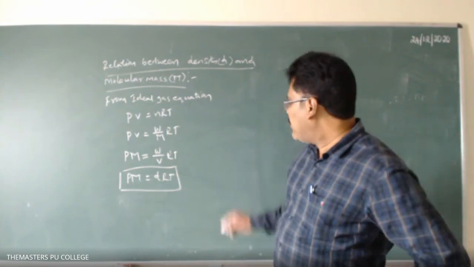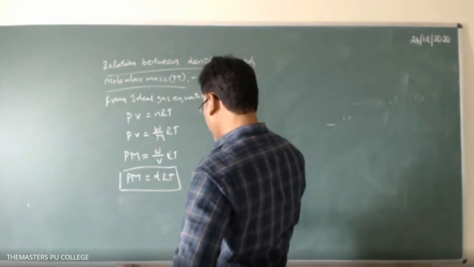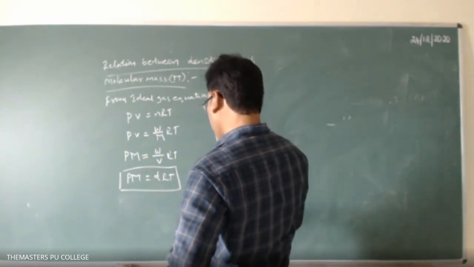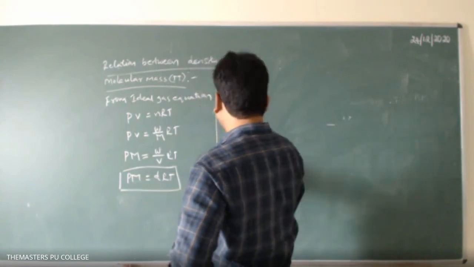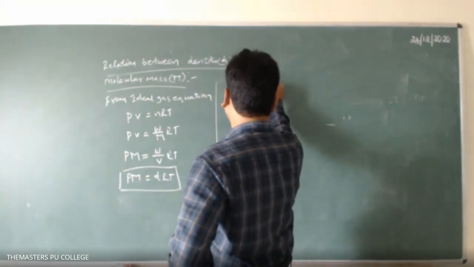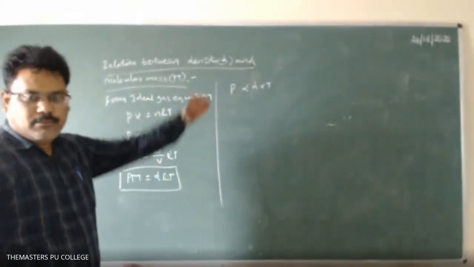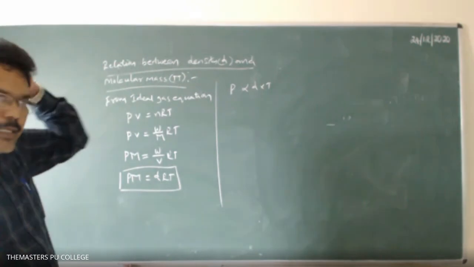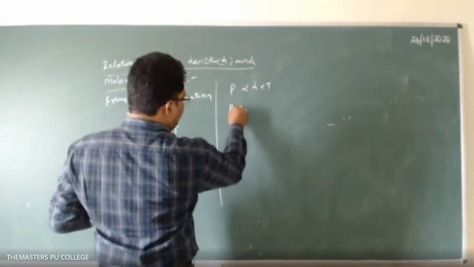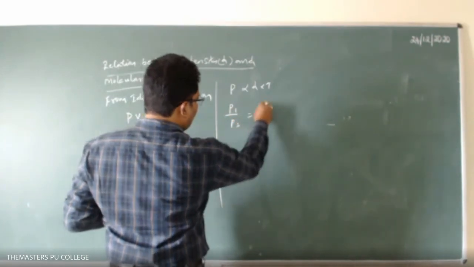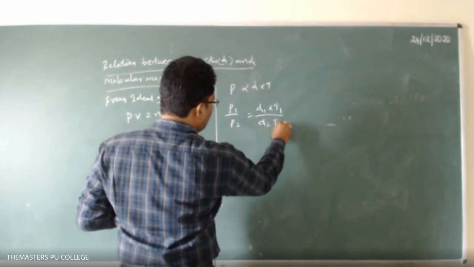So M is constant, R is constant, then P is proportional to D into T. From this you can write one formula, that is P1 by P2 equal to D1 T1 by D2 T2.